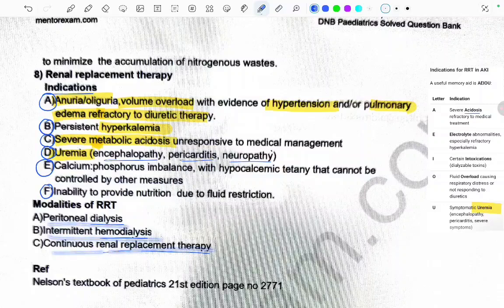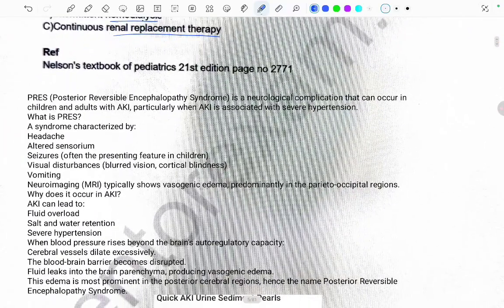Now let's read about PRES, as I promised to cover this in the end. PRES is basically posterior reversible encephalopathy syndrome. So it is a neurological complication that can occur in the children and adults with the AKI, particularly when the AKI is associated with severe hypertension. Then PRES can occur when AKI is associated with severe hypertension. So what is PRES? The full form is posterior reversible encephalopathy syndrome. It is a syndrome which is characterized by what?